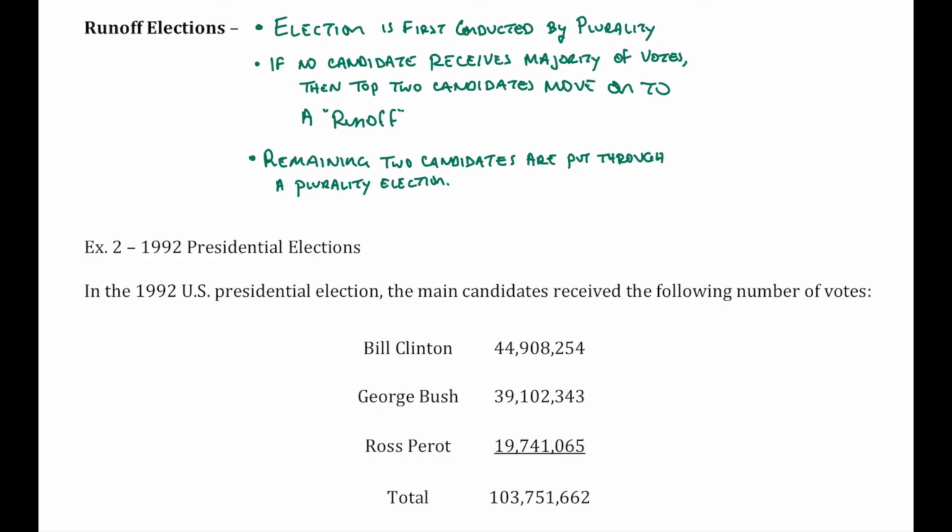So a way to mitigate that is to have what's called a runoff election. The way we're going to do a runoff election is first, we're going to be doing another election by plurality as seen before. Now, if no candidate receives a majority of the votes, then we're going to eliminate all but the top two candidates, those who have the top two number of votes in a plurality election. We're going to take those remaining two and put them through a two-person plurality election. And since we only have two people in our plurality election, one candidate will have a majority.